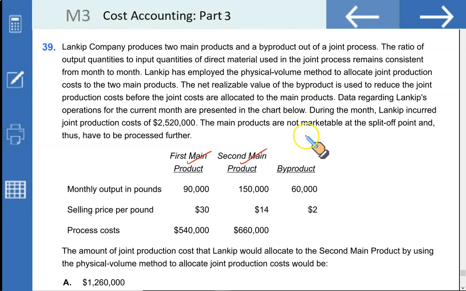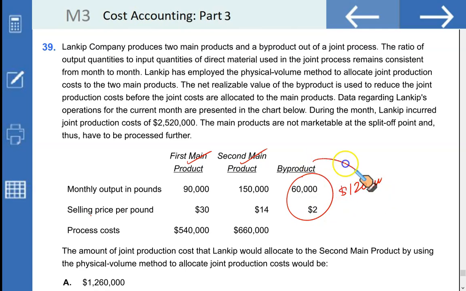What we do, whatever the byproduct NRV is, like in this case, this is your byproduct and it sells for $2, so we can get $120,000 by selling our byproduct. This NRV of the byproduct, or the sale value of byproduct, is deducted from the joint cost, and that remaining part of joint cost is allocated between the first main product and the second main product, right? So that's exactly what it says. Now listen, the net realizable value of the byproduct, 120, is used to reduce the joint production cost, 2.52 million less 120, and the remaining joint cost is then allocated to main product 1 and main product 2.